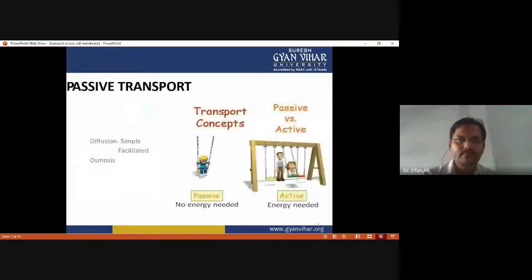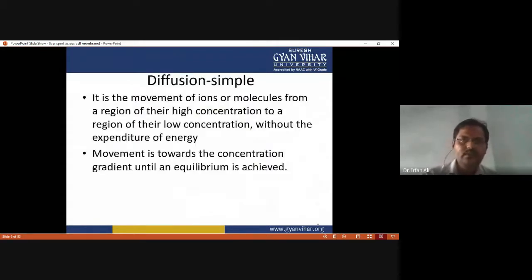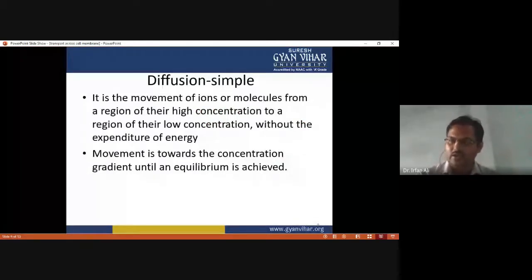Passive transport includes diffusion, in which there are simple diffusion and facilitated diffusion, and osmosis. Diffusion is a very simple type of transport in which the movement of ions or molecules from a region of their high concentration to a region of their low concentration occurs without the use of any energy, and the movement is down the concentration gradient.